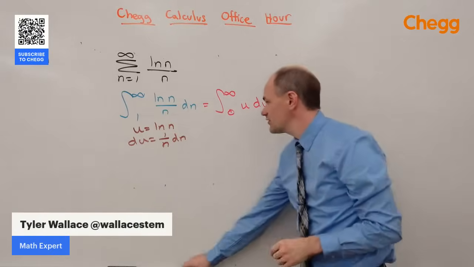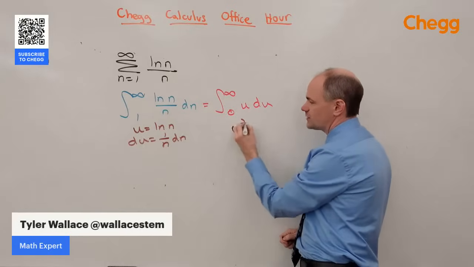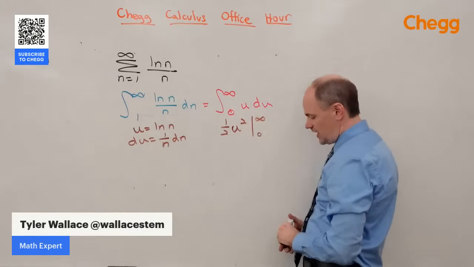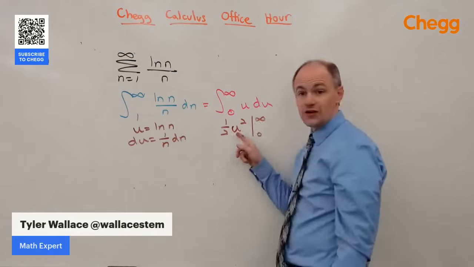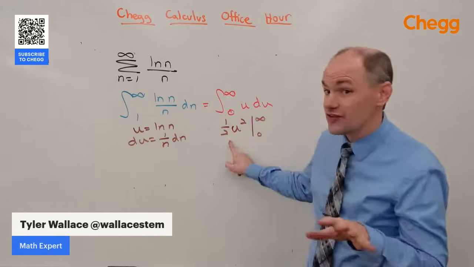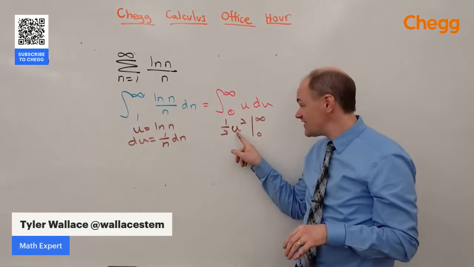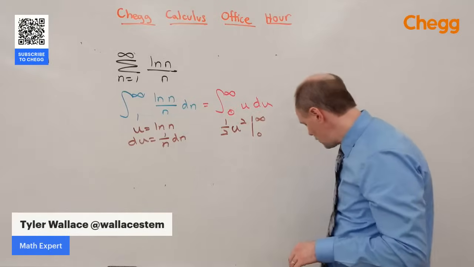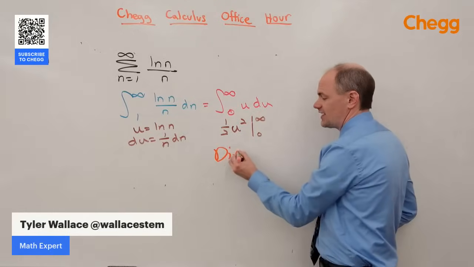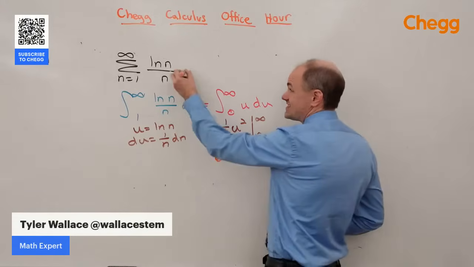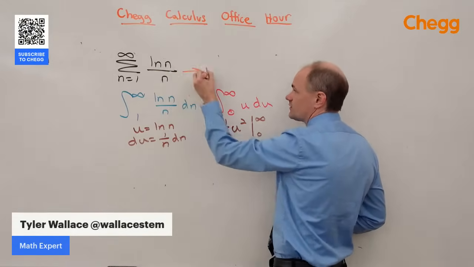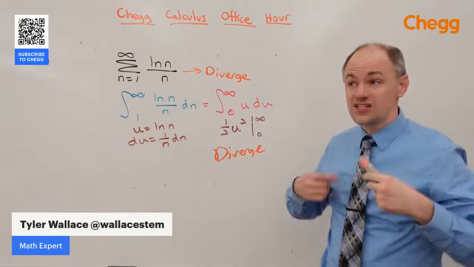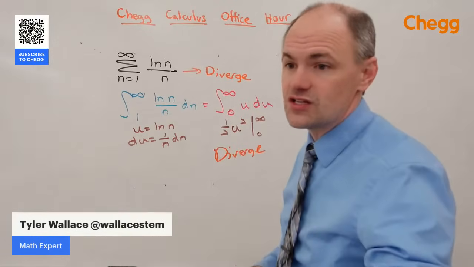And this is a really nice integral that we know how to solve. We'll increase the exponent by 1 and divide by the new exponent, and we'll integrate that from 0 to infinity. And you can see here as we look at this, when we plug in infinity, or at least the limit as it goes to infinity, because you never actually plug in infinity, infinity squared divided by 2 is going to be huge. This is ultimately going to diverge as an integral, which means this series is also going to diverge. It's going to go off to infinity as you add up all of those infinite terms.